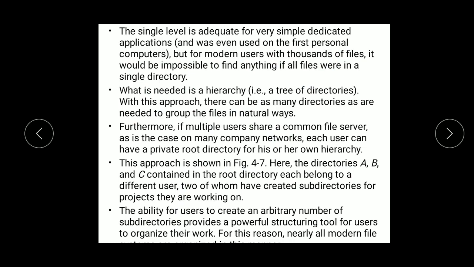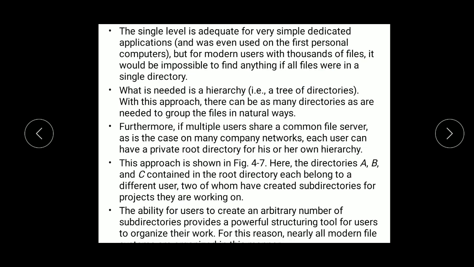Tree of directories. Why have they given it a name with a similarity to a tree? Because a tree has a root, it has branches, then it has stems on those branches, then it has leaves, fruits and flowers. Likewise, a hierarchy is being given to your system, so that you can save the files according to your needs.